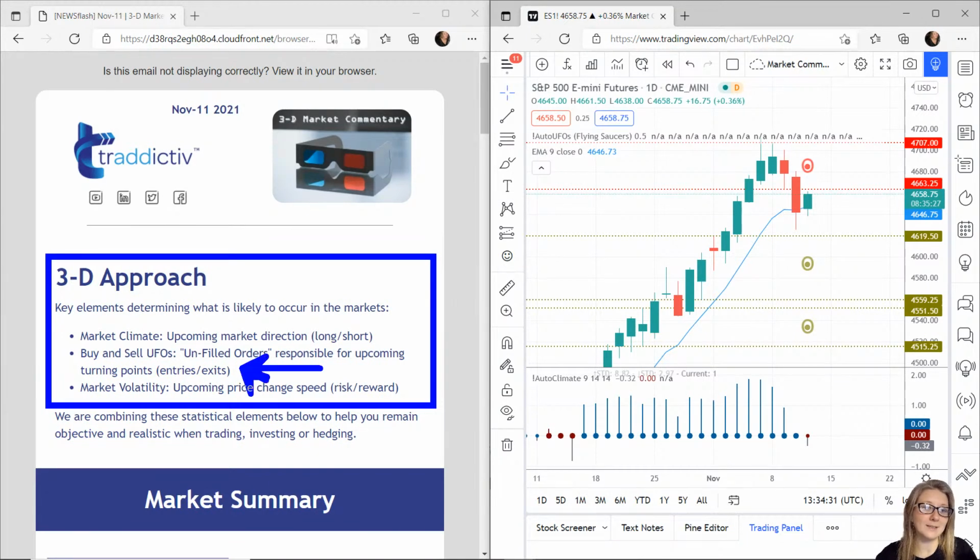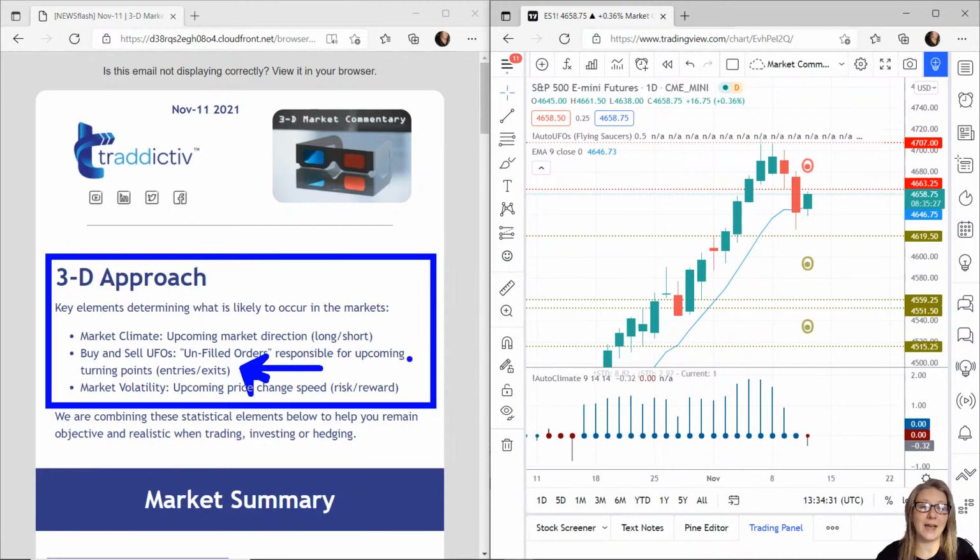Then what we look at is buy and sell UFOs, unfilled orders. Where are the markets likely to turn from based on where are the buyers and where are the sellers? If we know where big stacks of buyers and sellers are, that gives us a good indication of where price might go up or down from. Buyers push price up most of the time, sellers push price down most of the time.